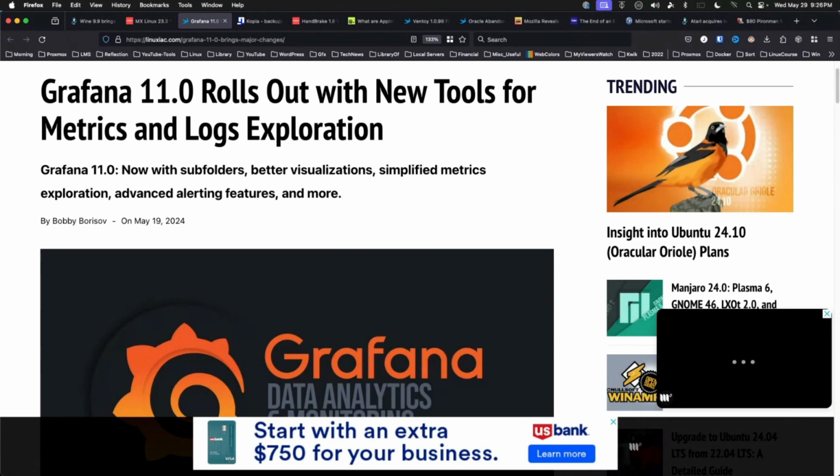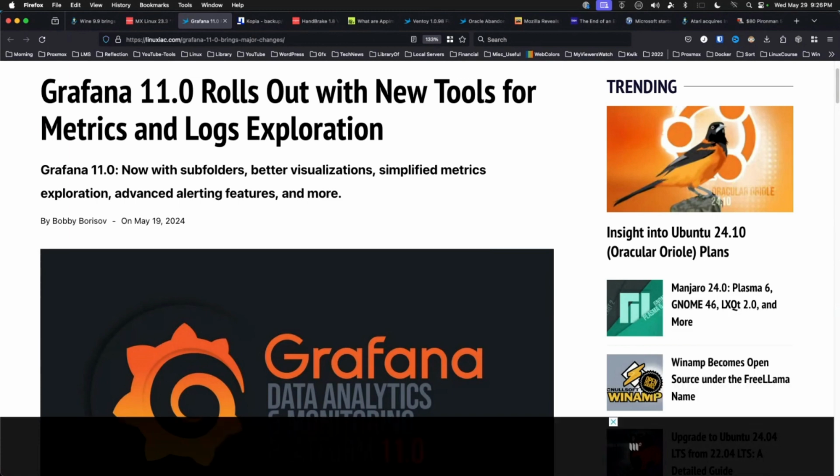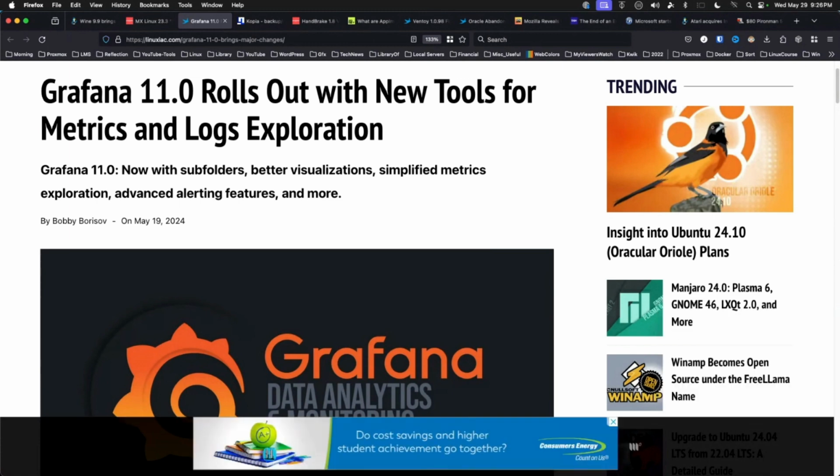Leveraging AI, you now have auto generation of titles and descriptions for panels and dashboards. PDF export improvements, redesign of alerting, role-based access control for alerting APIs. Please note, there are some breaking changes, and before upgrading, you should consult the changelog.